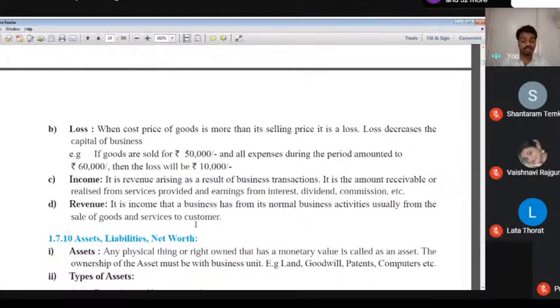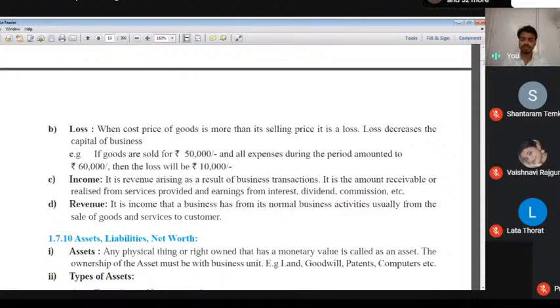Capital will be less. That is the second point. Loss means cost price is more than selling price. It is called loss, and it decreases the capital of the business. If goods are sold for rupees 15,000 and all expenses during the period amounted to rupees 60,000, then the loss will be 10,000.